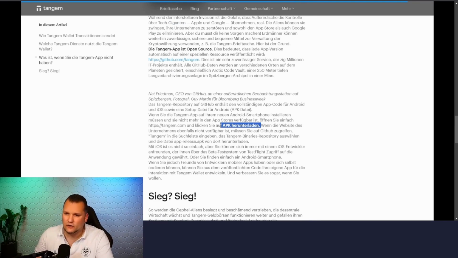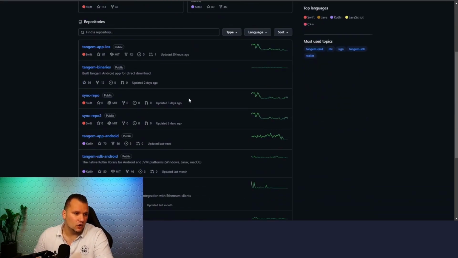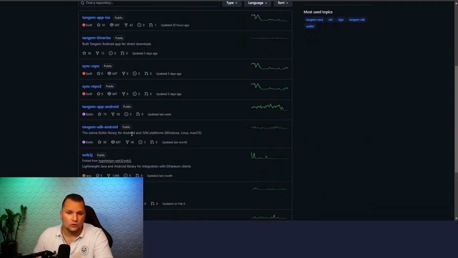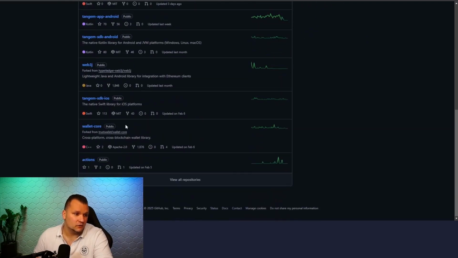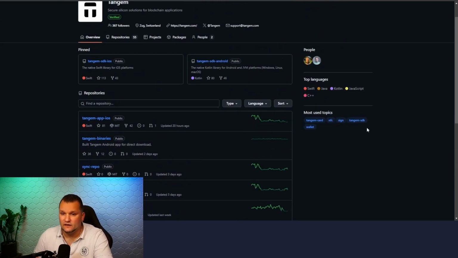Namely, you need to download the APK. You simply go to Tangem GitHub, and then you will find various versions there. There's the toolkit, if you, for example, feel like creating a Tangem card, the SDK, but you will also find the Tangem app for Android or the Tangem app for iOS here, or the core wallet. You will find everything here. It is available here. So at the end of the day, you can still access Tangem.